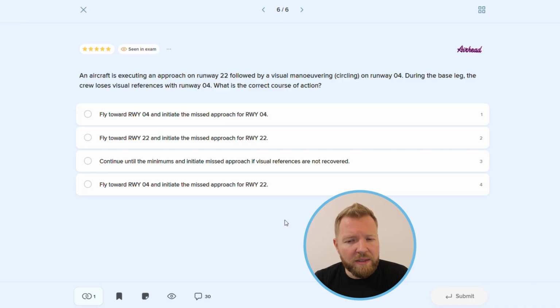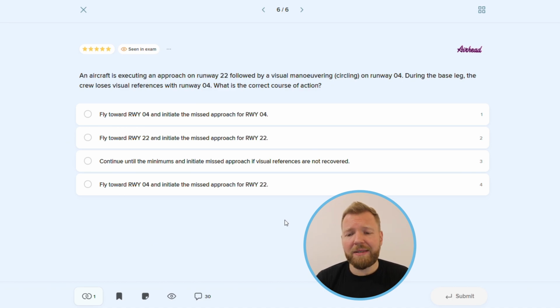In case of losing the visual references, the missed approach specified for the instrument approach that we were following has to be initiated without delay. The transition from visual maneuvering consists of a climbing turn towards the landing runway in order to return to the circling altitude or higher, followed by interception of the missed approach procedure.